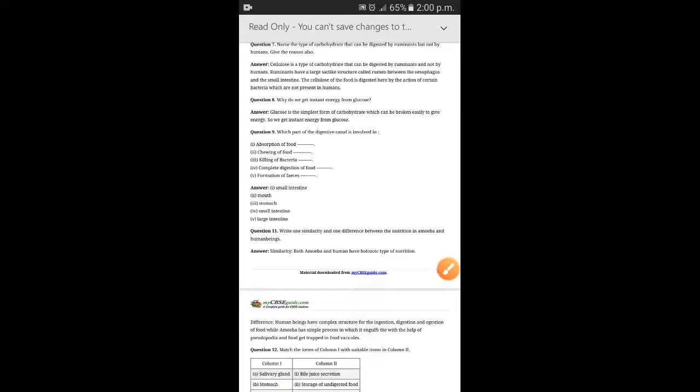Hello students, today we will see NCERT questions of chapter 2 Nutrition in Animals. Question number 8. Till question number 7 we have done earlier. Now see question number 8.